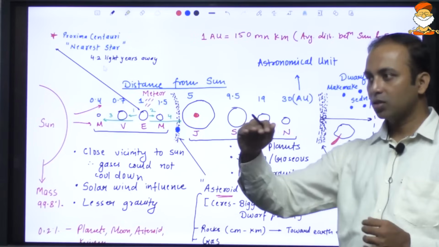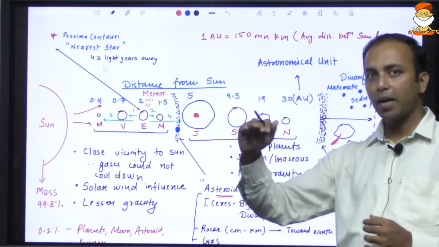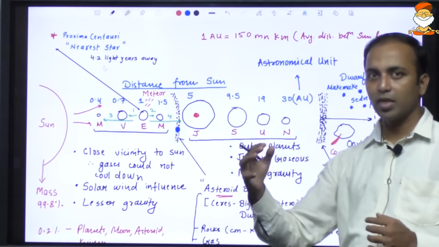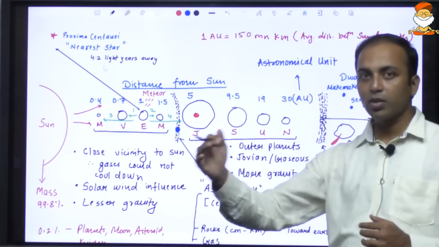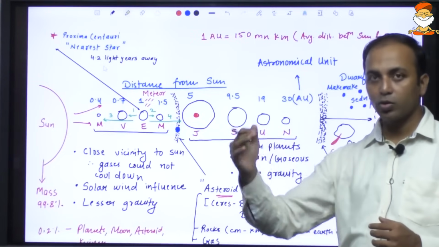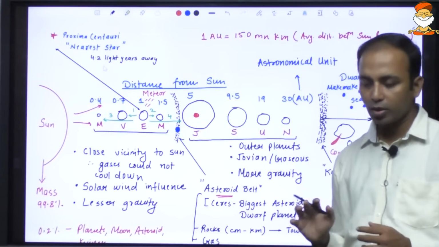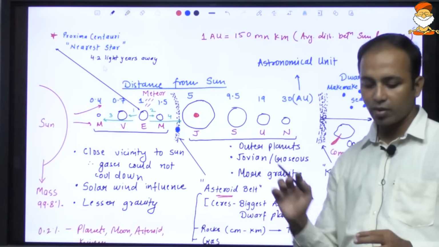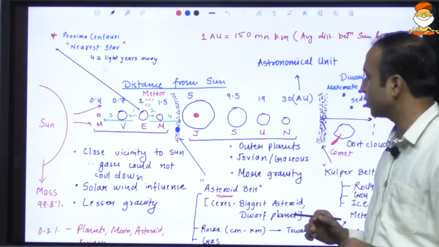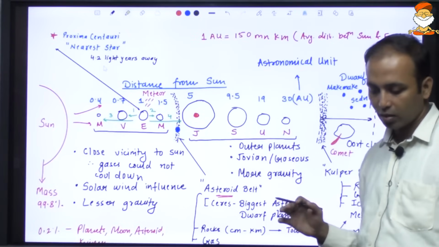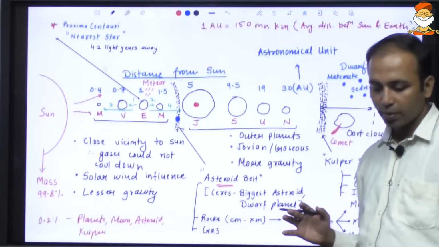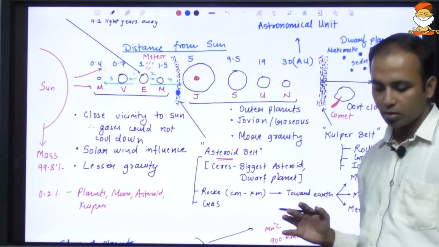The light is not always straight, it can bend because of gravity. If there is a strong gravitational force, for example a black hole, the bending of light can take place. But we use light for the measurement of these distances because of the uniformity with respect to the speed.